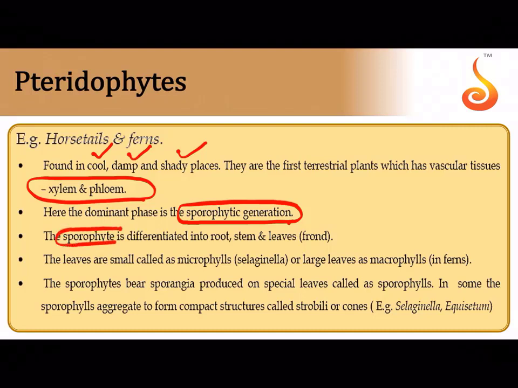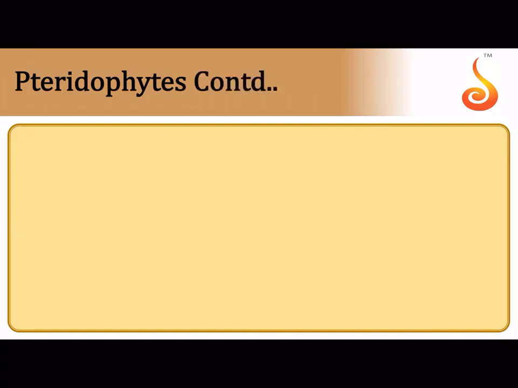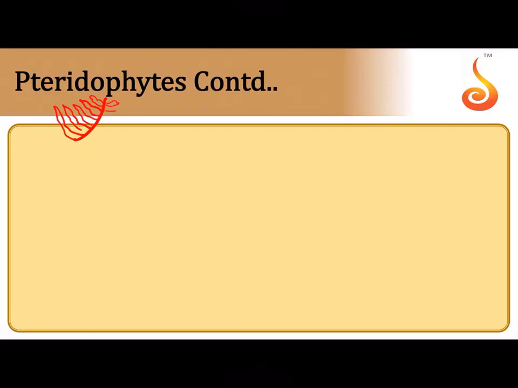Surprisingly, the sporophyte is well differentiated into a root, a stem and leaves. Leaves are very small, called microphylls, in the case of Selaginella, or they may be very huge leaves as in the case of Dryopteris or fern. Now, if I just read this out, you will be confused, so let me start off with the life cycle of a pteridophyte. So we have the main plant. The main plant has a leafy